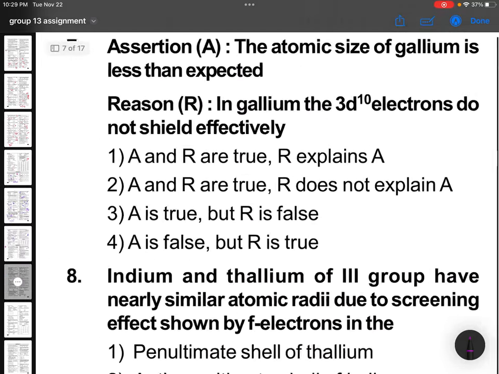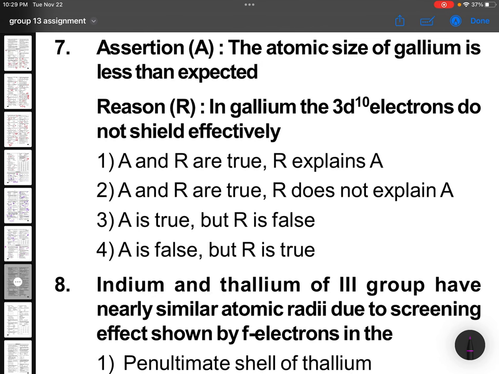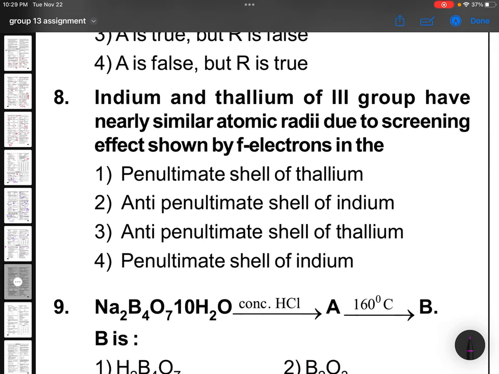Question number 7. The atomic size of gallium is less than expected. Of course, right? Because d orbitals are coming unnecessarily. In gallium, the 3d electrons do not shield effectively. Exactly the right reason. And this is a wonderful question actually. It gives a lot of information.